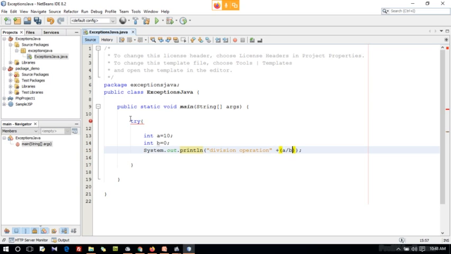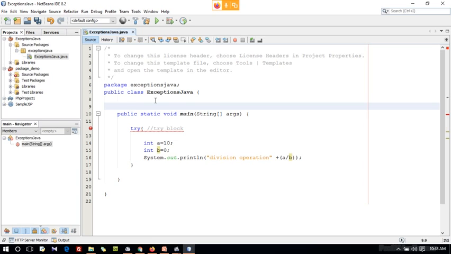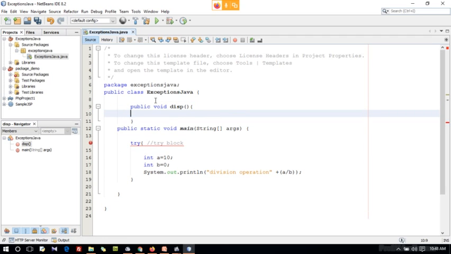Guys, is it possible to do this? This is the try block. Outside of this you can write any code, guys. You can create any methods here, like public void disp. Like a normal program, you can do anything.